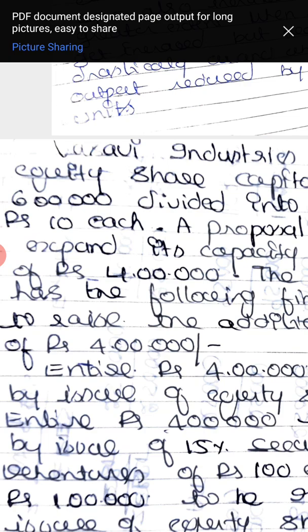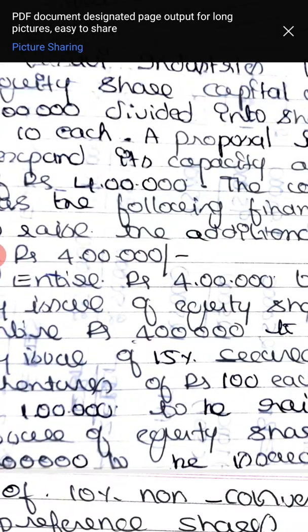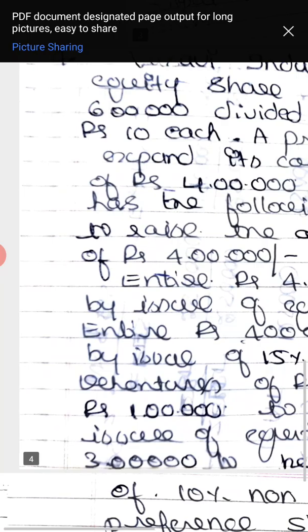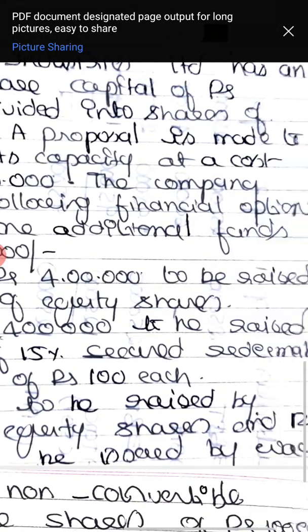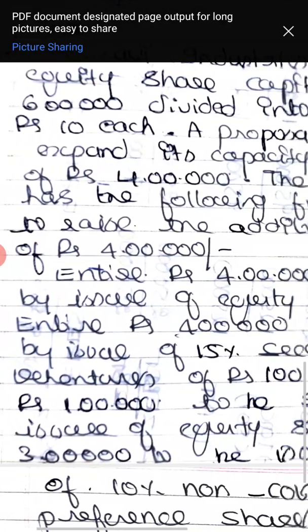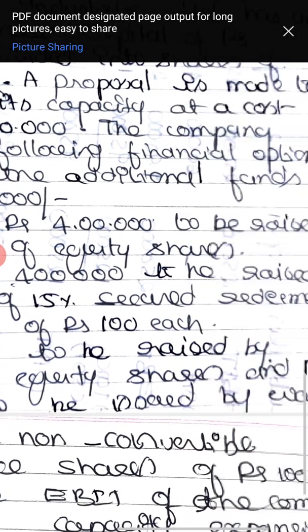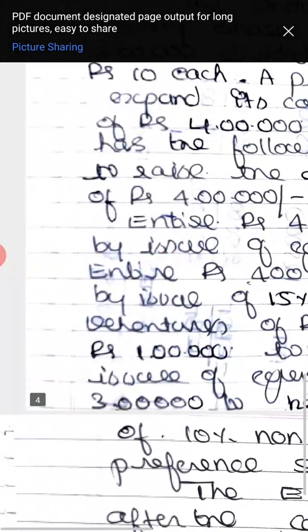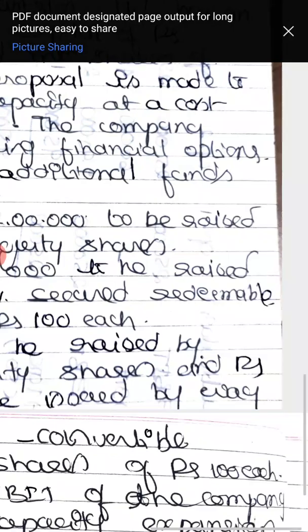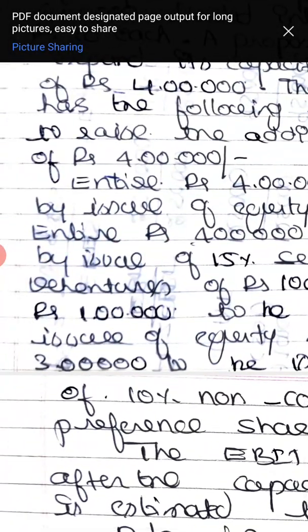So it has certain options. What are all the options? The entire 4 lakh is to be raised by issue of equity shares. This is option number 1. Then the entire rupees 4 lakh is to be raised by issue of 15% secured redeemable debentures. This is the second option. For the third option, rupees 1 lakh is to be raised by issue of equity shares and 3 lakh by way of 10% non-convertible preference shares.